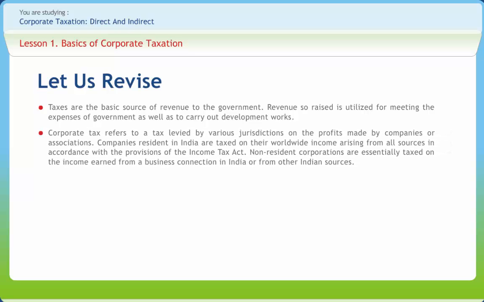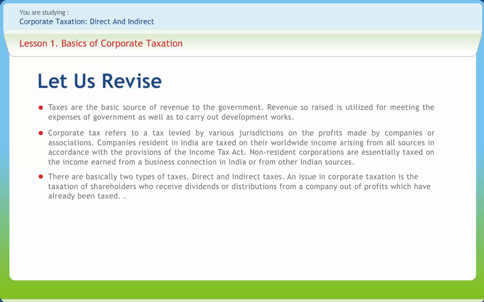Corporate tax refers to a tax levied by various jurisdictions on the profits made by companies or associations. Companies resident in India are taxed on their worldwide income arising from all sources in accordance with the provisions of the Income Tax Act. Non-resident corporations are essentially taxed on the income earned from a business connection in India or from other Indian sources. There are basically two types of taxes, direct and indirect taxes.